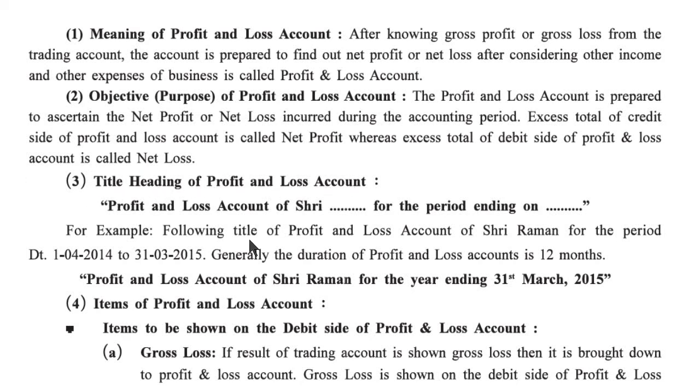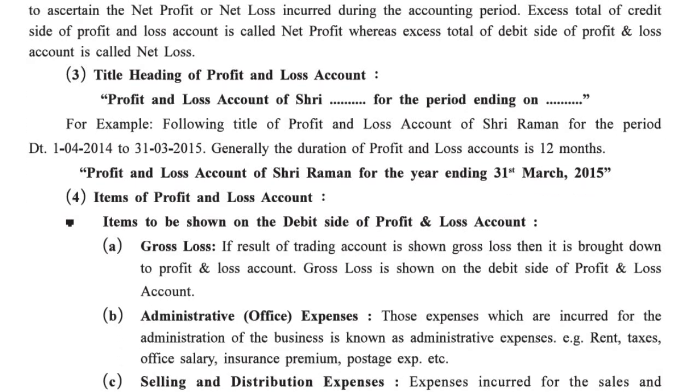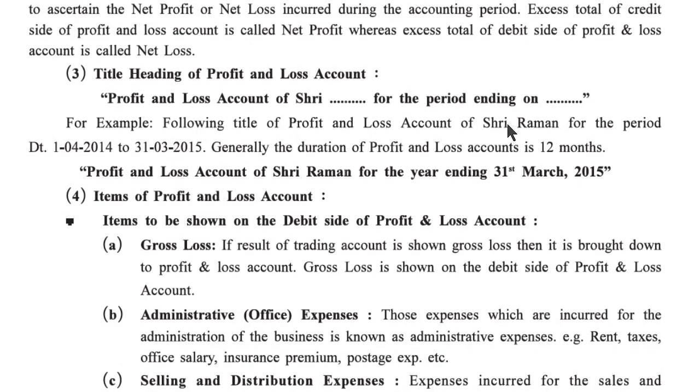Title heading of profit and loss account. Profit and loss account of Sri, here we have to write the name, for the period ending on, here we have to write 31st March, otherwise 31st December, whatever year is given. For example, the title of profit and loss account of Sri Raman for the period 1/4/2014 to 31st March 2015. Generally, the duration of a profit and loss account is 12 months. Profit and loss account of Sri Raman for the year ending 31st March 2015, because here the time period is given.